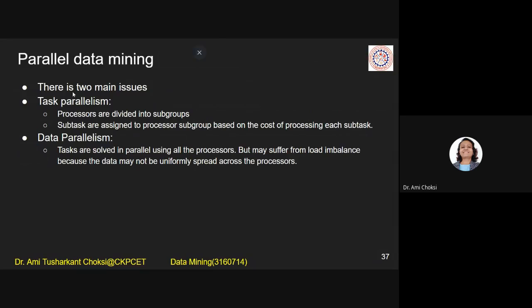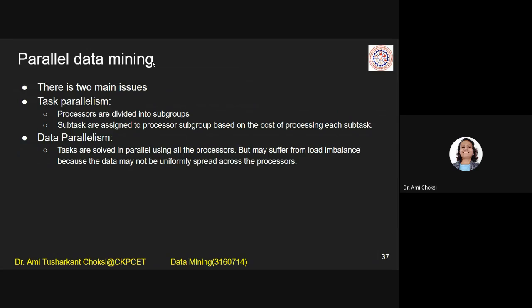Next is we want to know about parallel data mining. See, why are we learning all these things? Parallel data mining, distributed data mining. It is because data mining, we consider it is having too much data. Too much means what? We have started with the subject and we were saying that data mining systems work with say terabytes to petabytes of data, right?